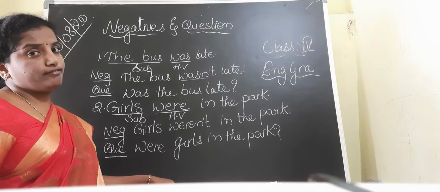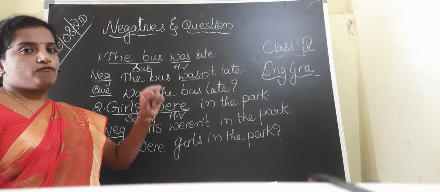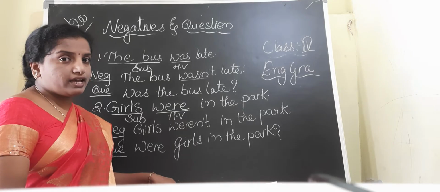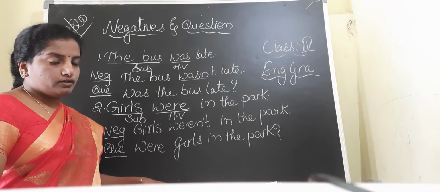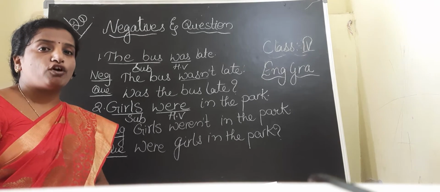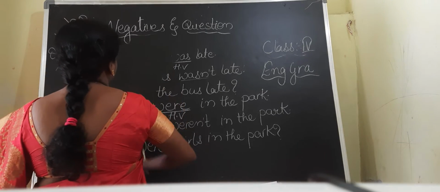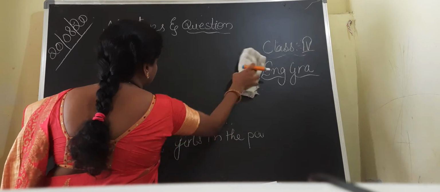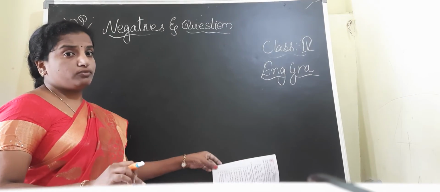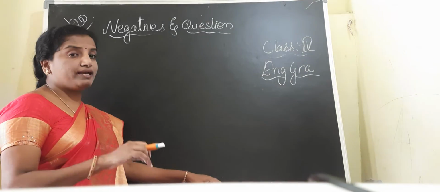If there is a main verb in the sentence, how do we write it? First we will discuss what we have to do to write the negatives and question forms when there is V1. It is very easy, children. Now I am giving you only the V1 form, the first form of the verb or the base form.